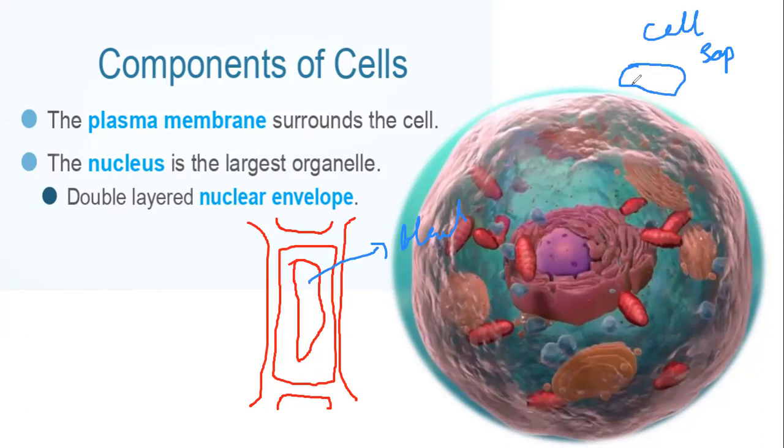Plant cells have very few vacuoles, but these few vacuoles present in plant cells are large. Animal cells have small vacuoles in the cell.